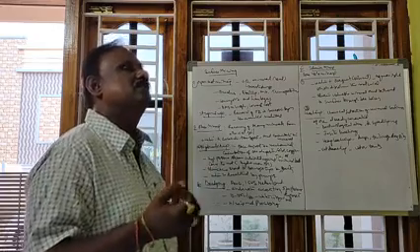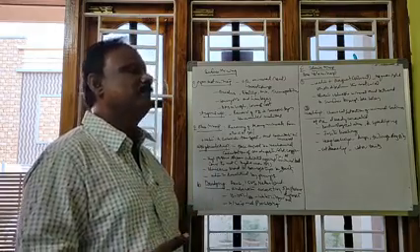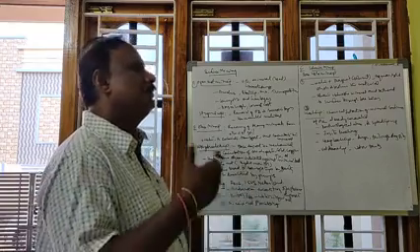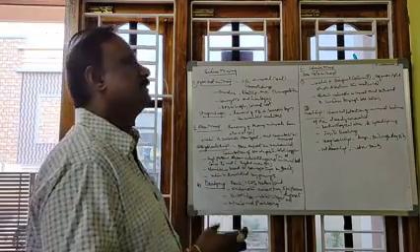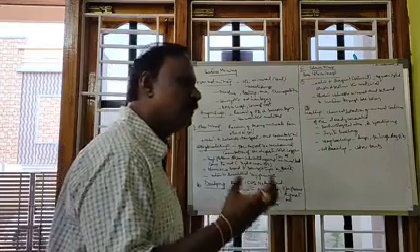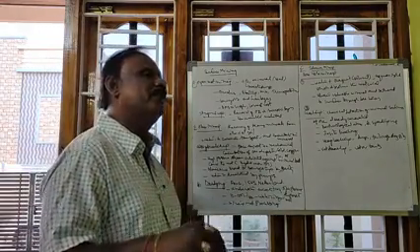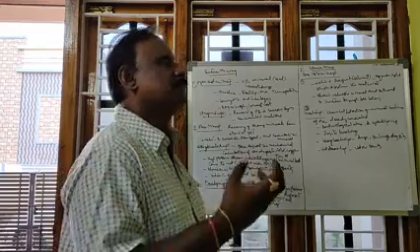Suppose you take any liquid matter and evaporate the water, or remove the water from it, then the mineral concentrate is available. Suppose a salt solution is there, when the water is evaporated, the salt remains.